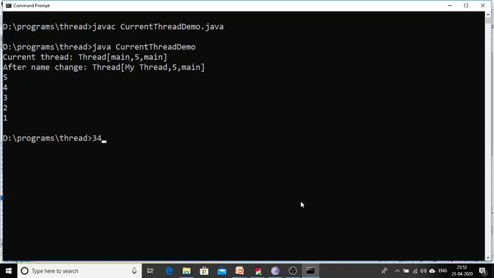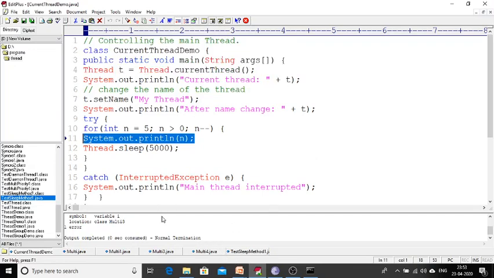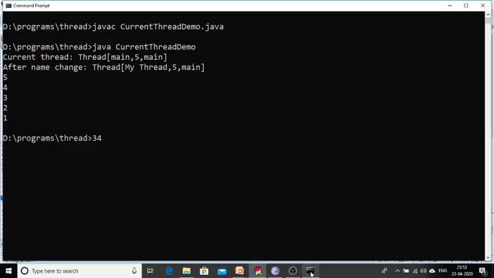So now we'll see another program, through which we can understand better. So I think all of you understand, our main is also a thread. How are we going to know our thread name? See the output. So what is the output we got? Thread. What is the thread name? Main. And 5. What is 5? I will tell later. And after that we have changed the name of the thread to my thread. That's why the name is changed to my thread.